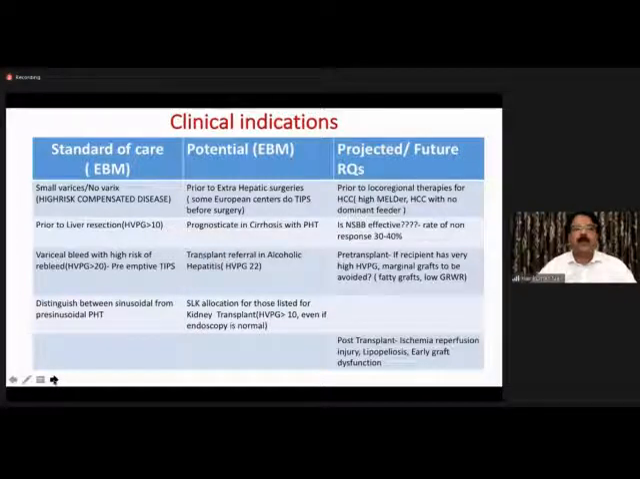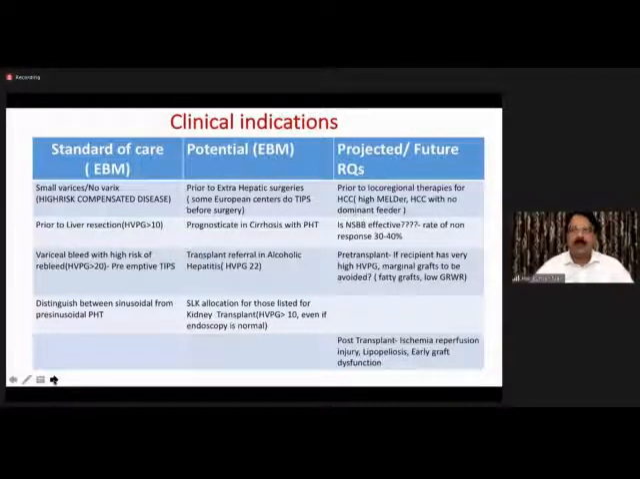Now, standard of care, I would put the compensated disease with small varix or no varix category. I'm sure all of us encounter this particular situation very often in our practice. The concept of high-risk compensated disease is to be recognized now. So seeing no varix, stopping it at that point may not be fair. The next indication practically would be prior to liver resection: HPPG more than 10, there is more chance of decompensation.